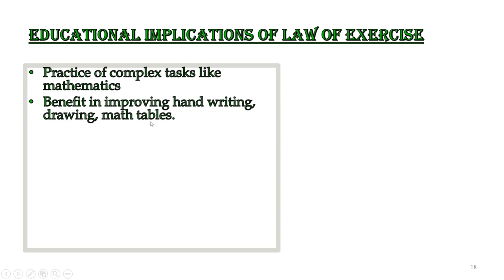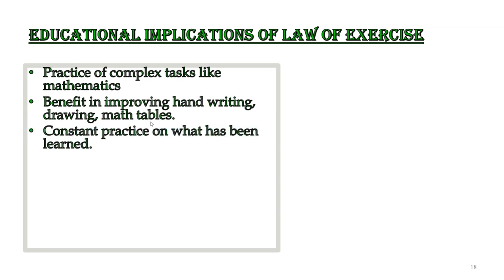And as we are learning math tables, this again relates to the law of exercise. We are repeating them again and again, memorizing them through practice, and finally we learn them. Sometimes we remember them throughout our life. So constant practice should be there, and then we would be able to learn.